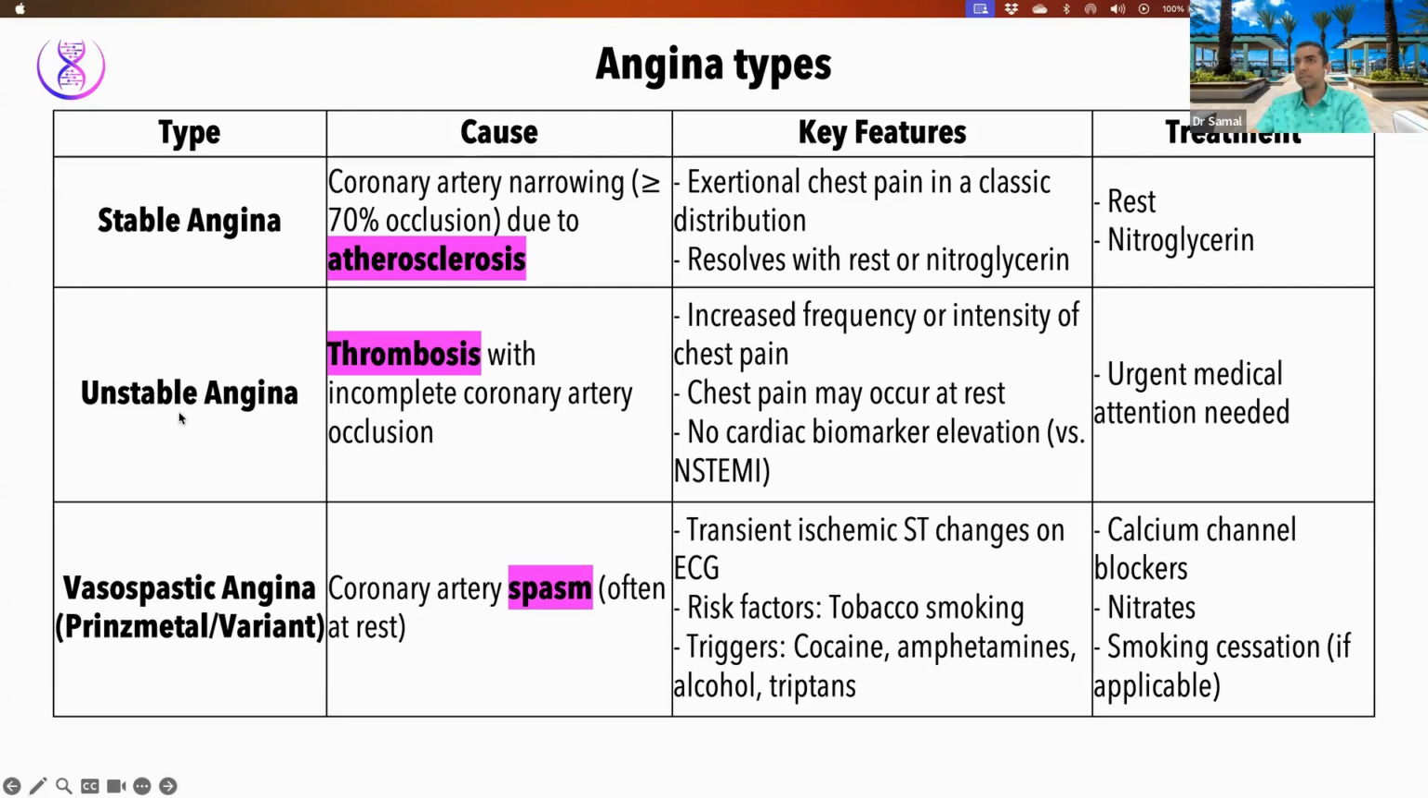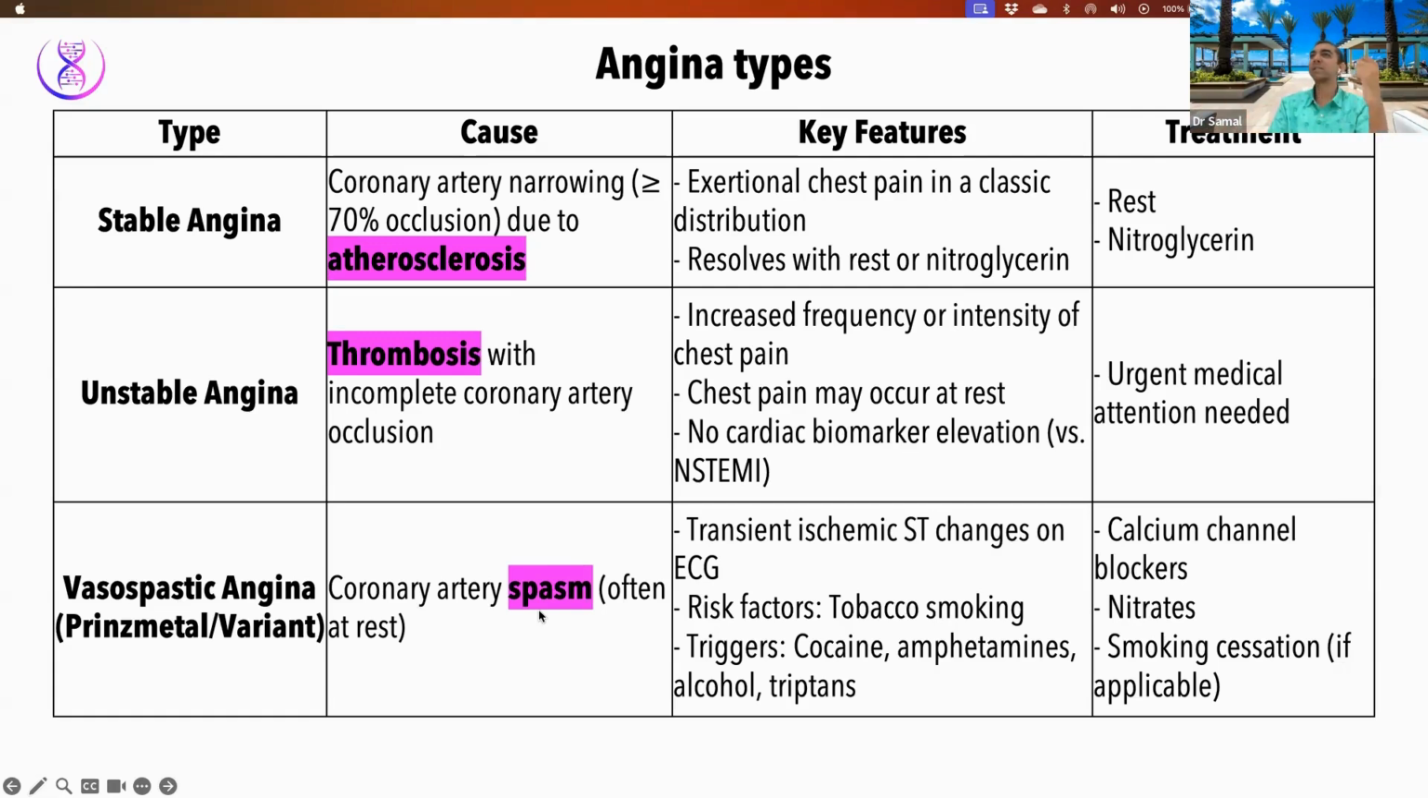Unstable angina. Let's talk about vasospastic first, and then I will go into unstable. So vasospastic is the variant, also called Prinzmetal. This is because of coronary artery vasospasm. Again, the concept of chest pain remains the same. There is less blood going into the heart muscle, and that is causing the pain. All these three, you've understood now, are different causes where less blood is going to the heart muscle.